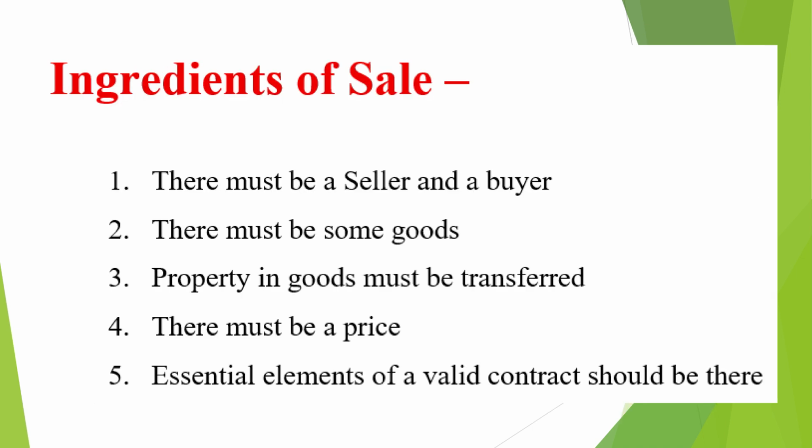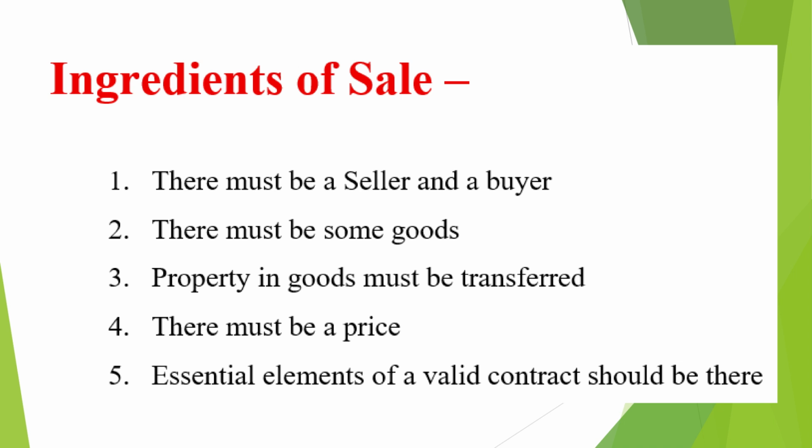Ingredients of sale. First, there must be a seller and a buyer. Second, there must be some goods. Third, property in goods must be transferred. Fourth, there must be a price. Fifth, essential elements of a valid contract should be there.